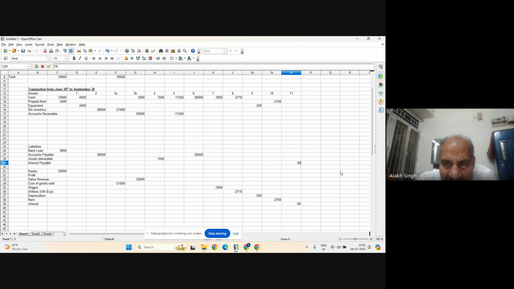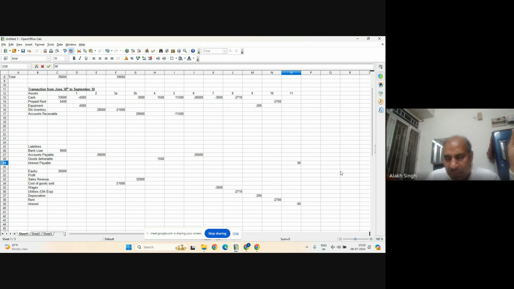When will both be minus? If it is cash, then it is on the asset side. So this minus and this minus must match. But if entries are on the same side, one will be positive and the other negative. Then only the balance sheet will balance. Do you remember that rule?